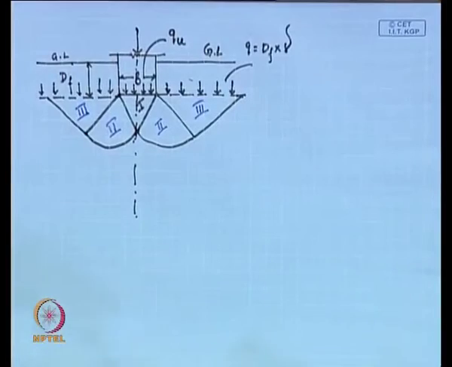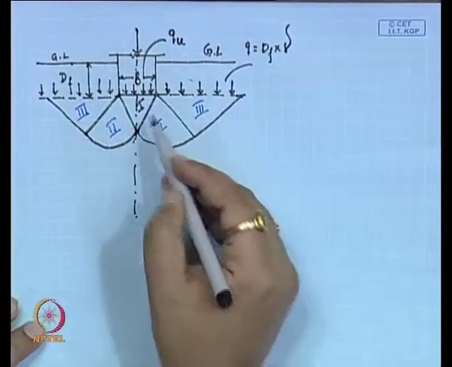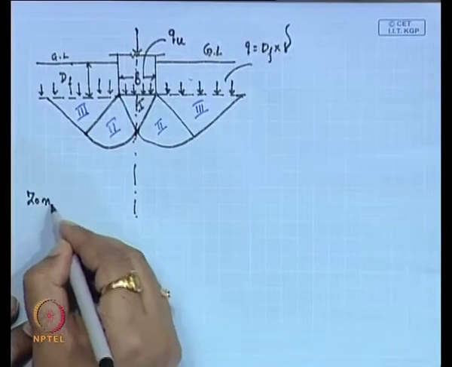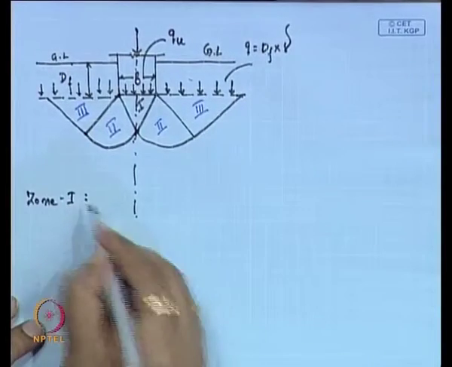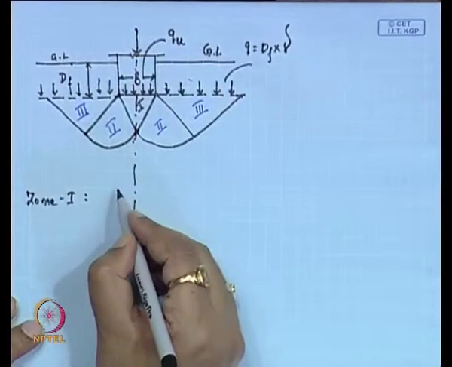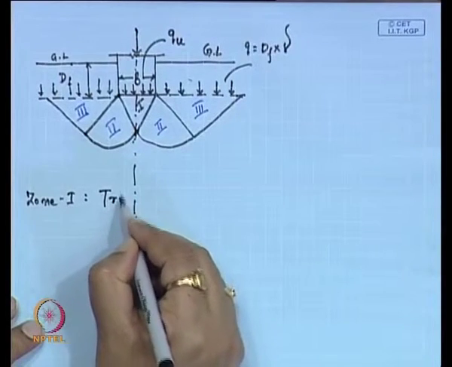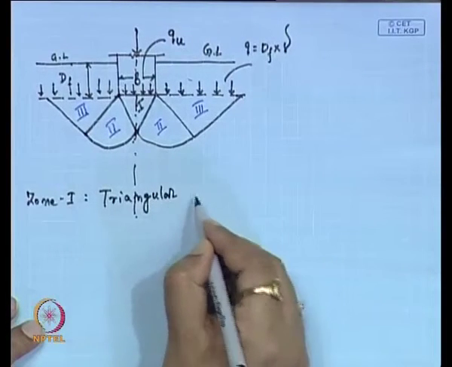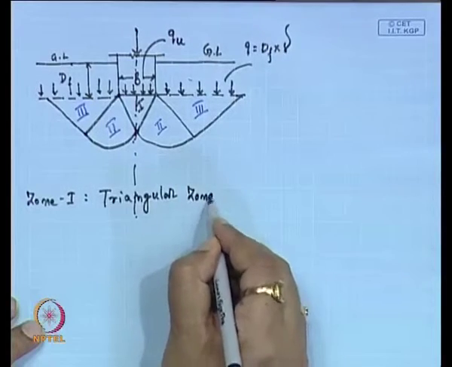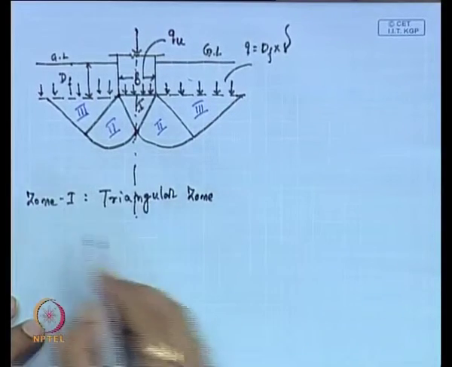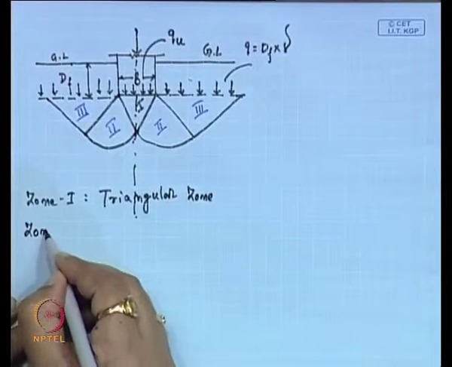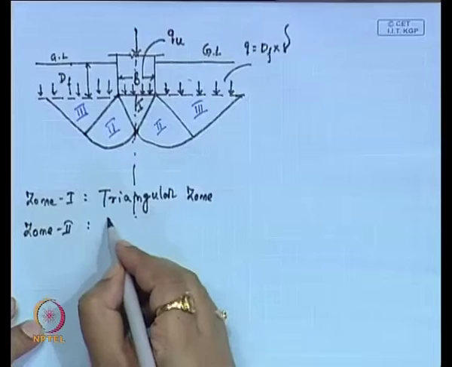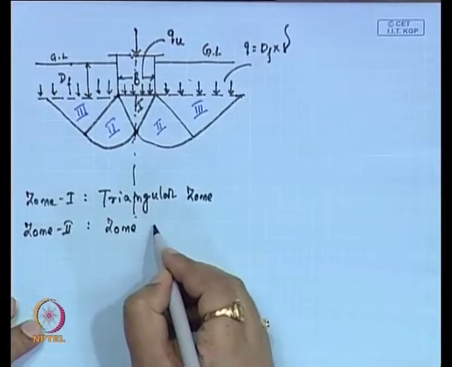So, 3 zones are there. One is this triangular portion, this is the first zone. So, zone 1, this is called the triangular zone. Now, similarly, zone 2, this is called zone of radial shear.